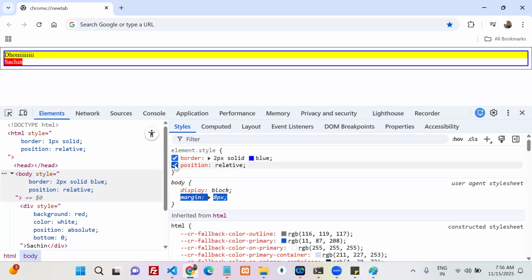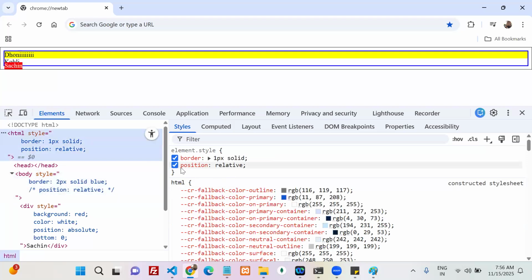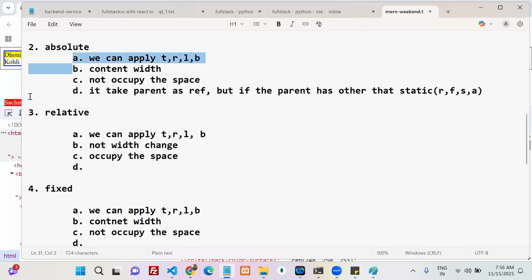Who is the next parent? Body, then HTML. HTML has other than static or not? Yes, it is there. So it takes HTML as a reference. If HTML also does not have it, then where? Viewport, the browser. Like this in the hierarchy it is going to check. Agreed? Okay. All are okay about absolute. Now 4 points are okay. If anybody asks, these 4 points you can tell.